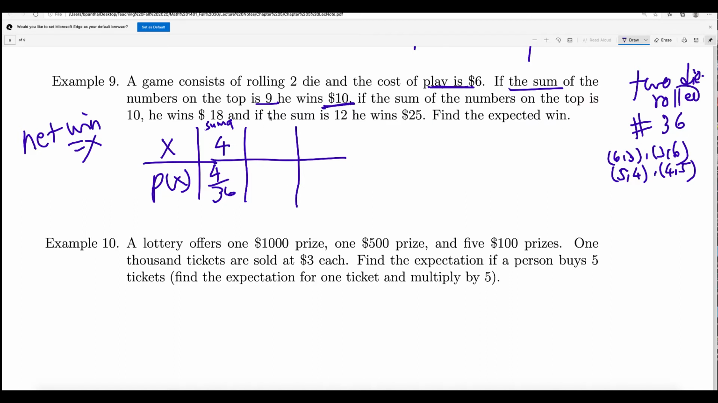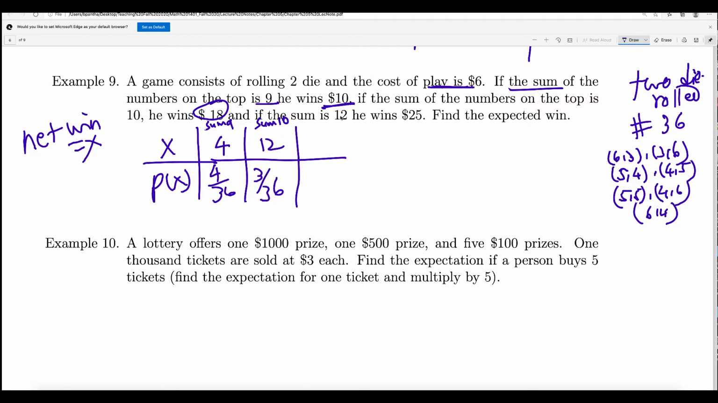Okay, now if the sum on top is 10, how many outcomes have sum 10? That will be 5 5, and then 4 6, and then 6 4. So these are the 3. So 3 out of 36 will have sum 10. But how much money does he win? He will win $18, which means the net win will be 12, because the total win is 18 but he spent $6 to buy that.